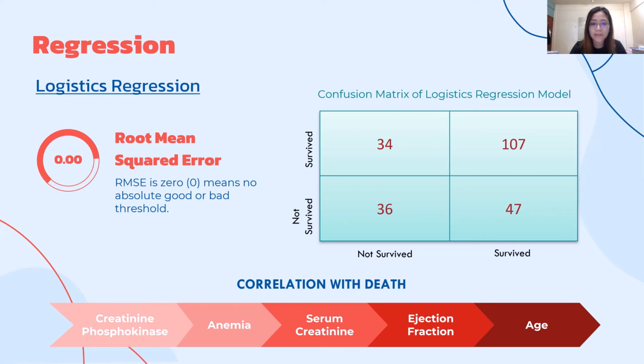The dependent variables that show the lowest p-values are age, ejection fraction, and serum creatinine, followed by anemia and creatinine phosphokinase. The first three variables will be used to evaluate and improve the models.